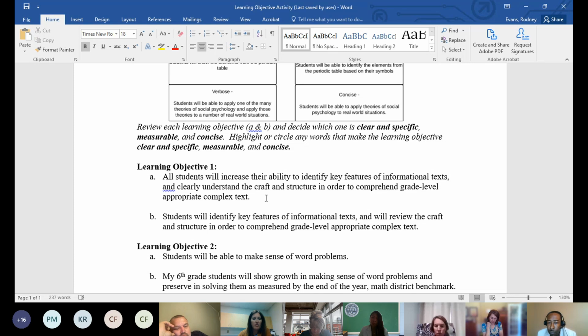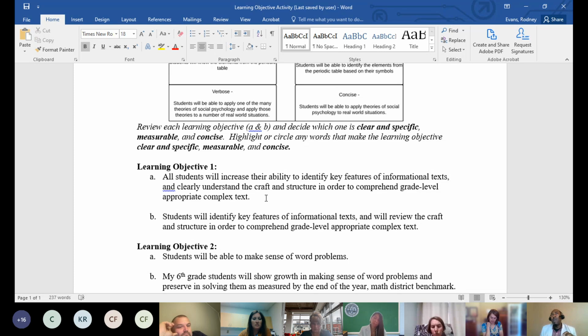I chose, this is Kalandra. I chose A because it said measurable. All students will increase. Those were keywords that stuck out. All students will increase their ability to identify the key features. Right. And that's what the SLO is about.